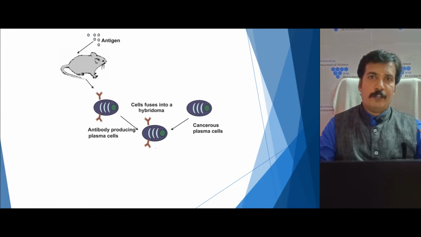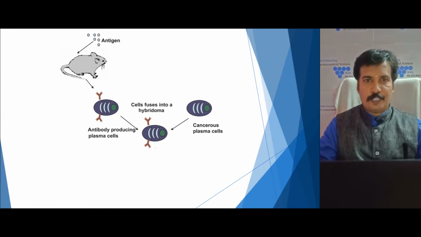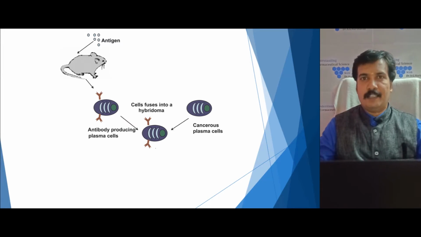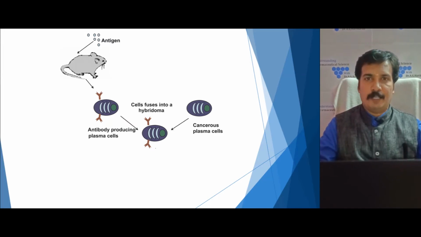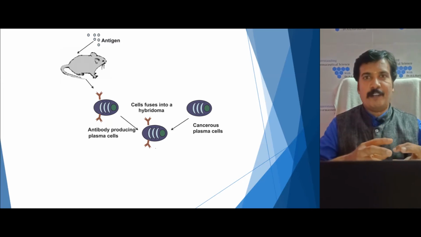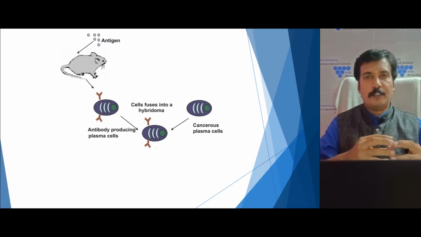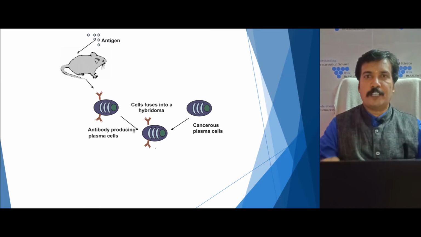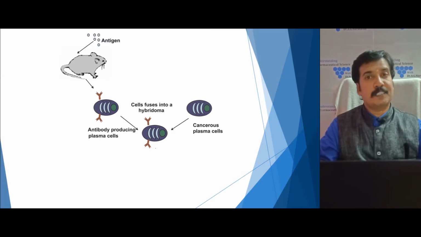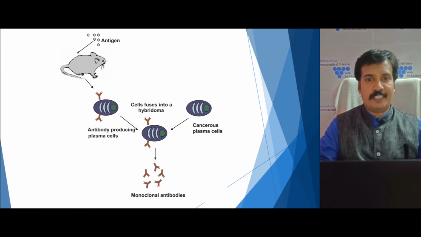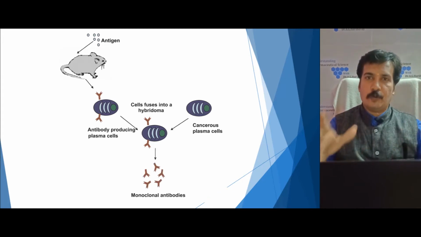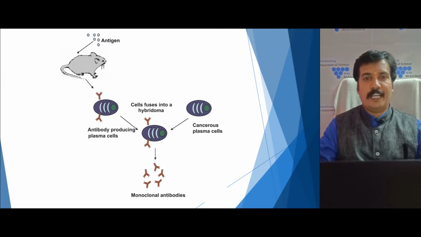We isolate this B lymphocyte from this mice, then we fuse it with a cancer myeloma cell. So we get a hybridoma cell. This hybridoma cell retains the characteristic of immortalization, and it also retains the production of antibodies against the specific antigen which has been immunized. So we get large quantities of this monoclonal antibodies.